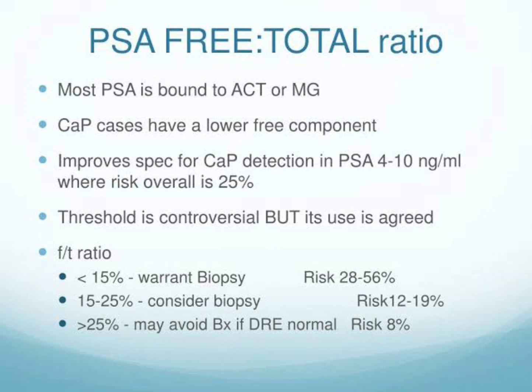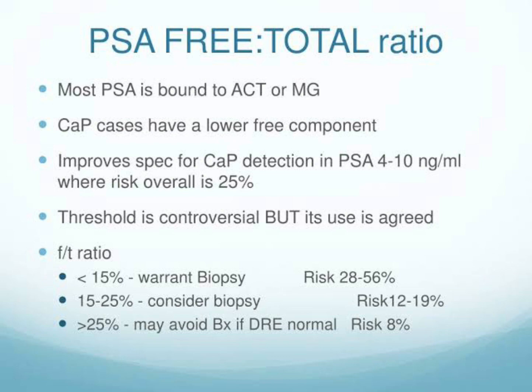So this free to total PSA ratio is also important, because it matters if a patient presents to you with a PSA level of 4 to 10. This 4 to 10 is called the diagnostic gray zone. We are not deciding what the patient is having.